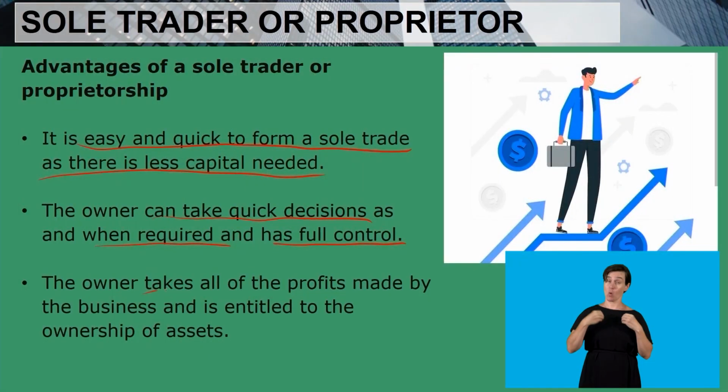The owner takes all the profits made by the business and is entitled to the ownership of the assets. So obviously, the profits that are made by the sole proprietorship as a business belong to the owner, since it is a one-man business. All the assets of the business also belong to the owner, because this business belongs to one person.